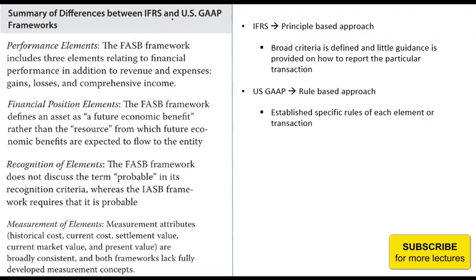So in IASB, we only talk about revenue and expenses when we talk about performance. But in FASB, we also talk about other gains, losses and comprehensive income when we talk about performance.